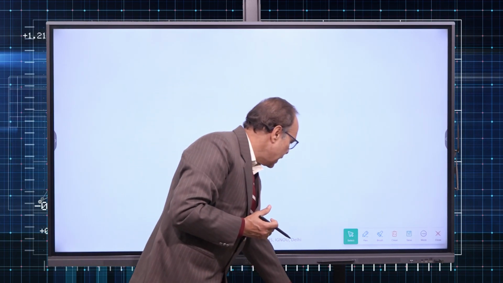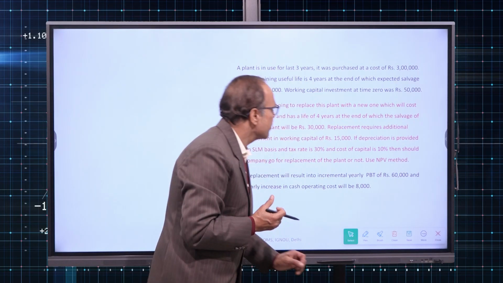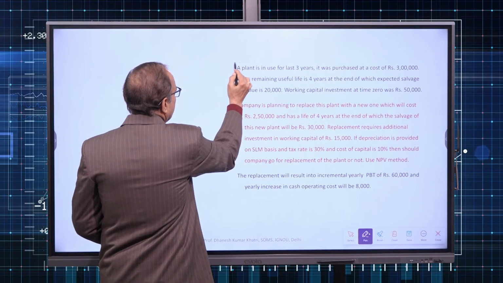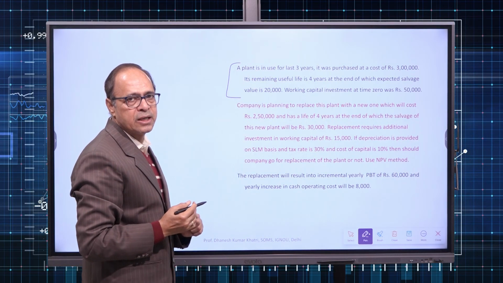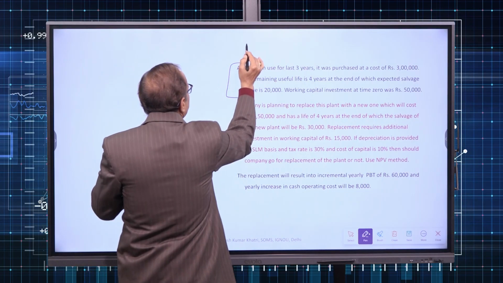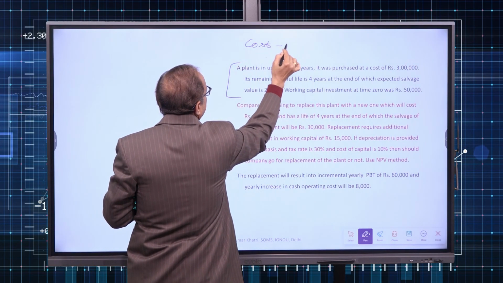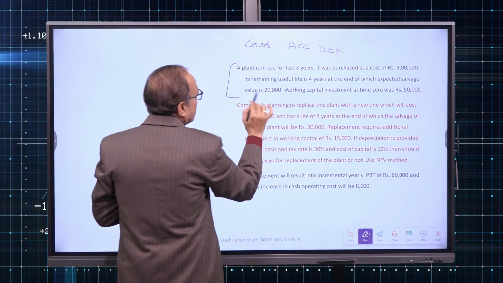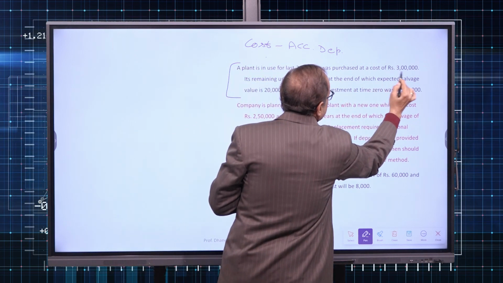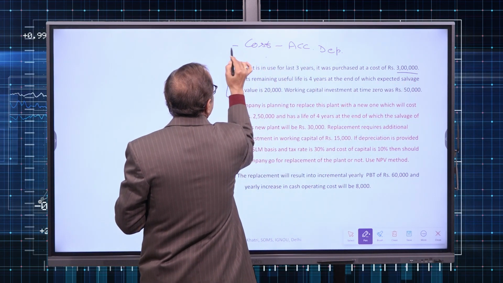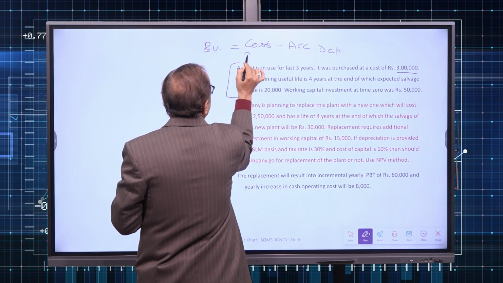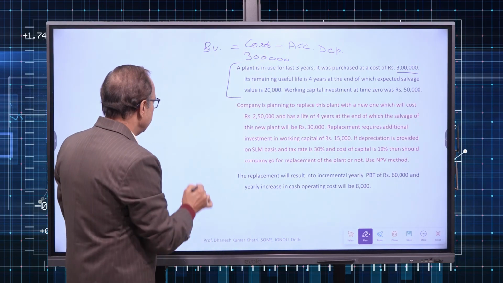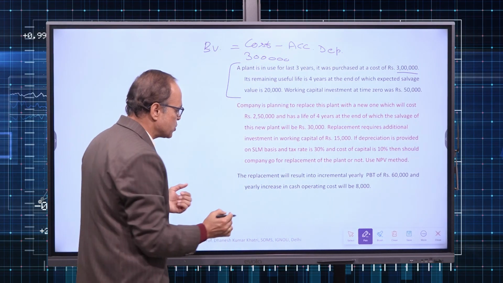So now quickly, I will take you to the numerical again. Now this is my numerical. We have to find out how much is the book value of this plant which is in use. Book value is simply cost minus accumulated depreciation. The plant was purchased at 3 lakh. Accumulated depreciation means how much depreciation has been provided so far.